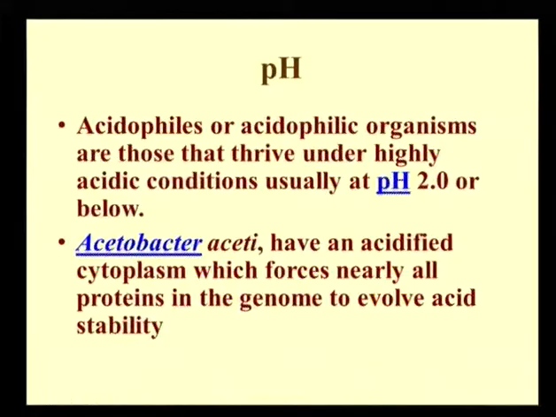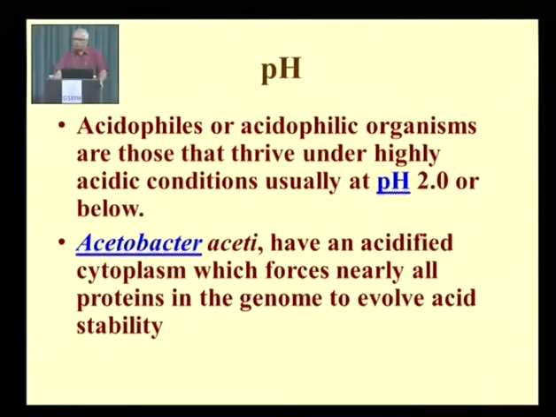Depending upon whether there is a very high concentration of hydrogen ion or a low concentration of hydrogen ion and more concentration of OH ion, they would be classified or grouped as acidophilic organisms, or alkalophilic organisms. For a general definition of acidophiles, any group of organisms which are growing below pH 3, preferably below pH 2, are classified as acidophiles.